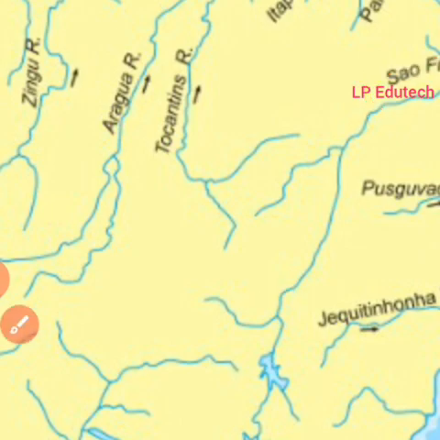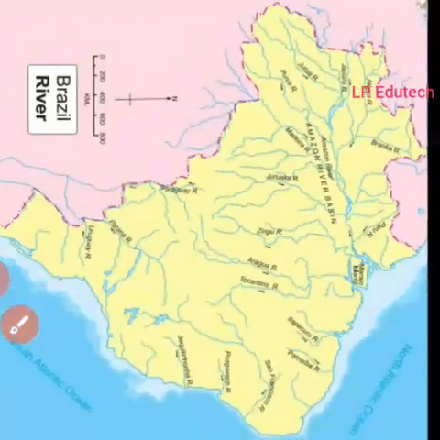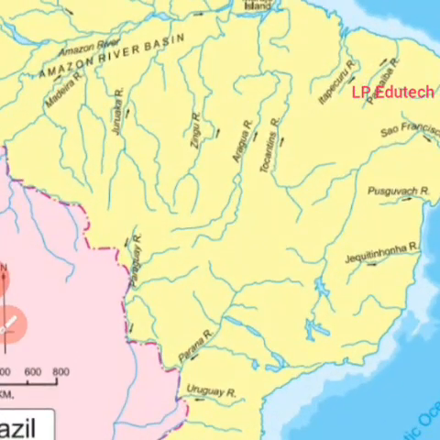The river is navigable, and tourism is allowed for a distance of about 250 kilometers in its downstream reaches.